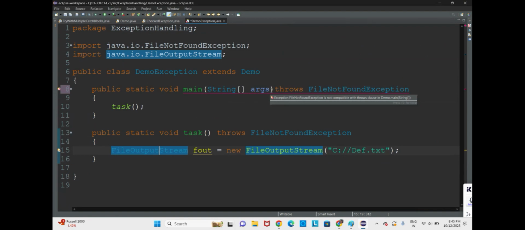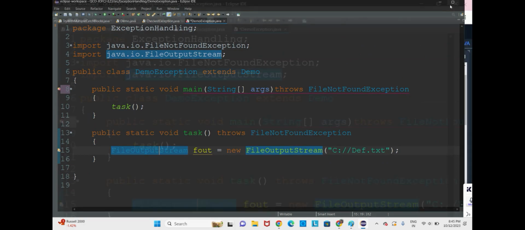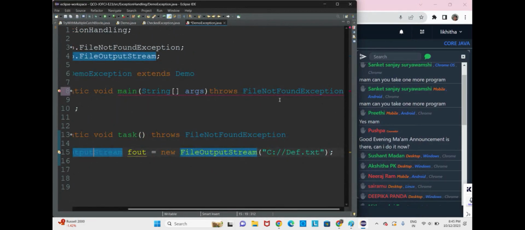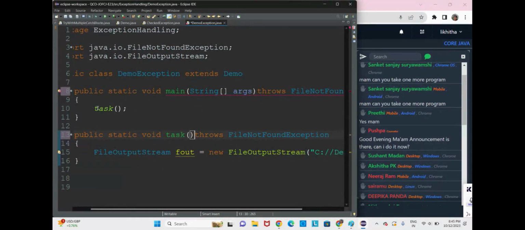Once again, it should not show like this. What's happening here? We are throwing this file not found exception to the caller of that method.